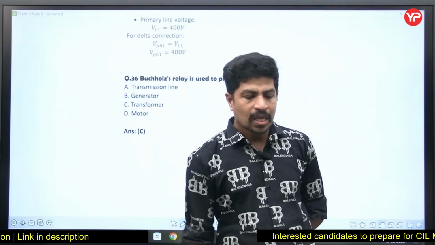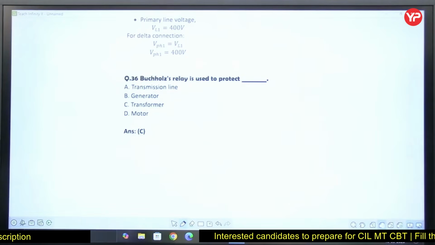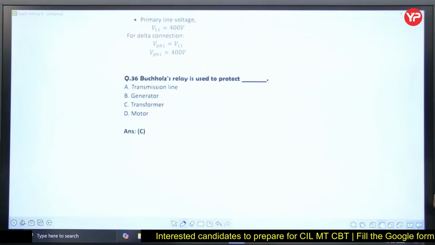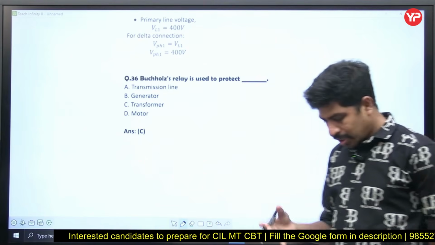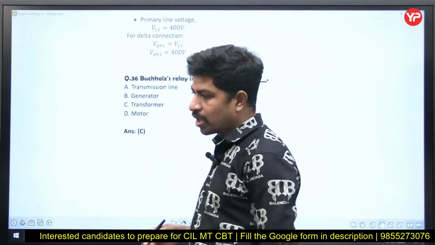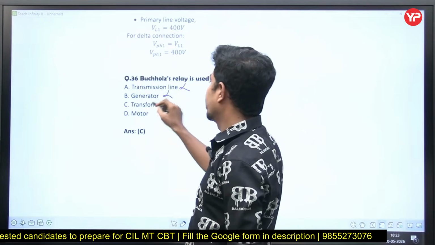Buchholz relay is used to protect. The Buchholz relay is used to detect faults in the transformer oil. If gas collects beyond a certain level, Buchholz relay gives an alarm signal. Where oil is used in the transformer, Buchholz relay is used in the protection of the transformer, not in transmission line, not generator.